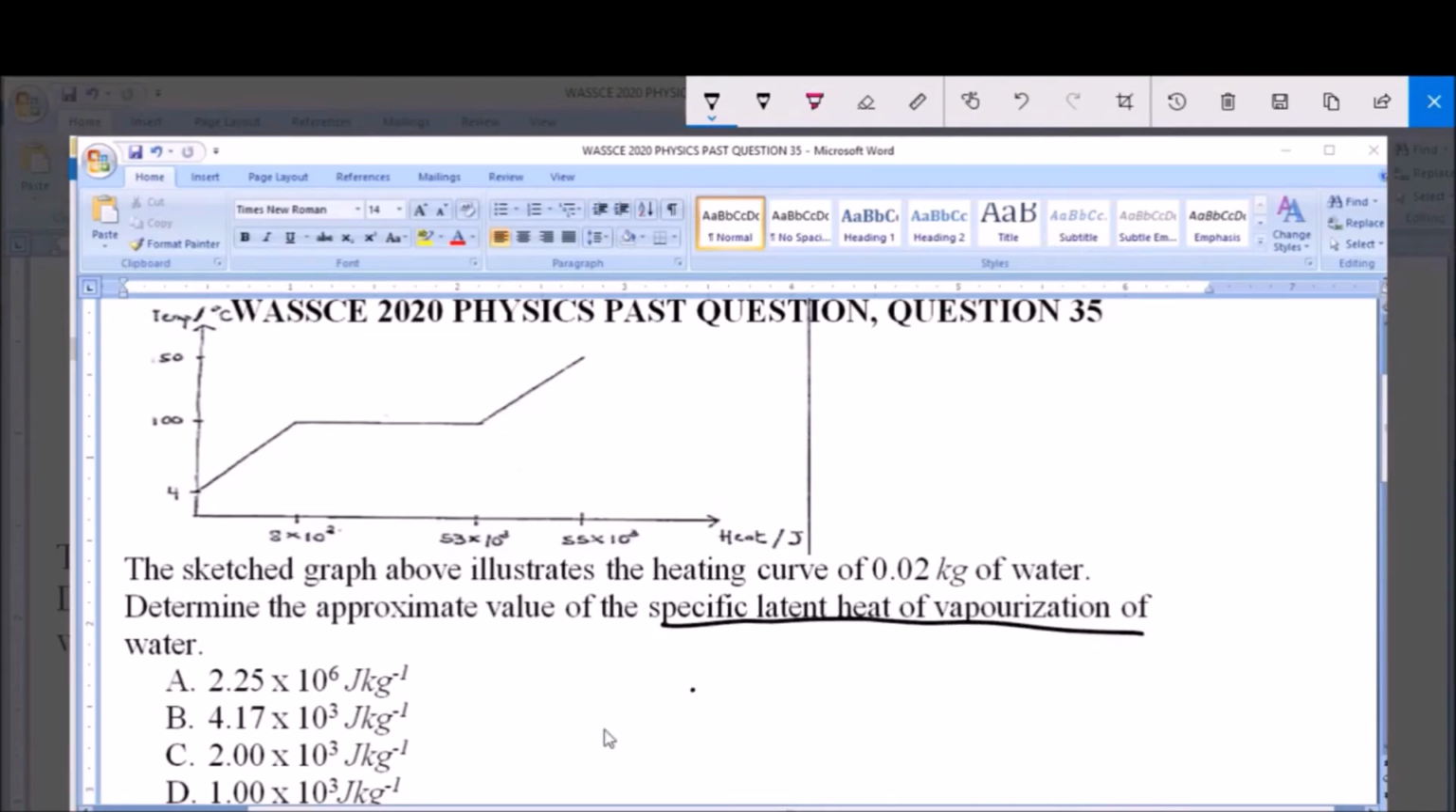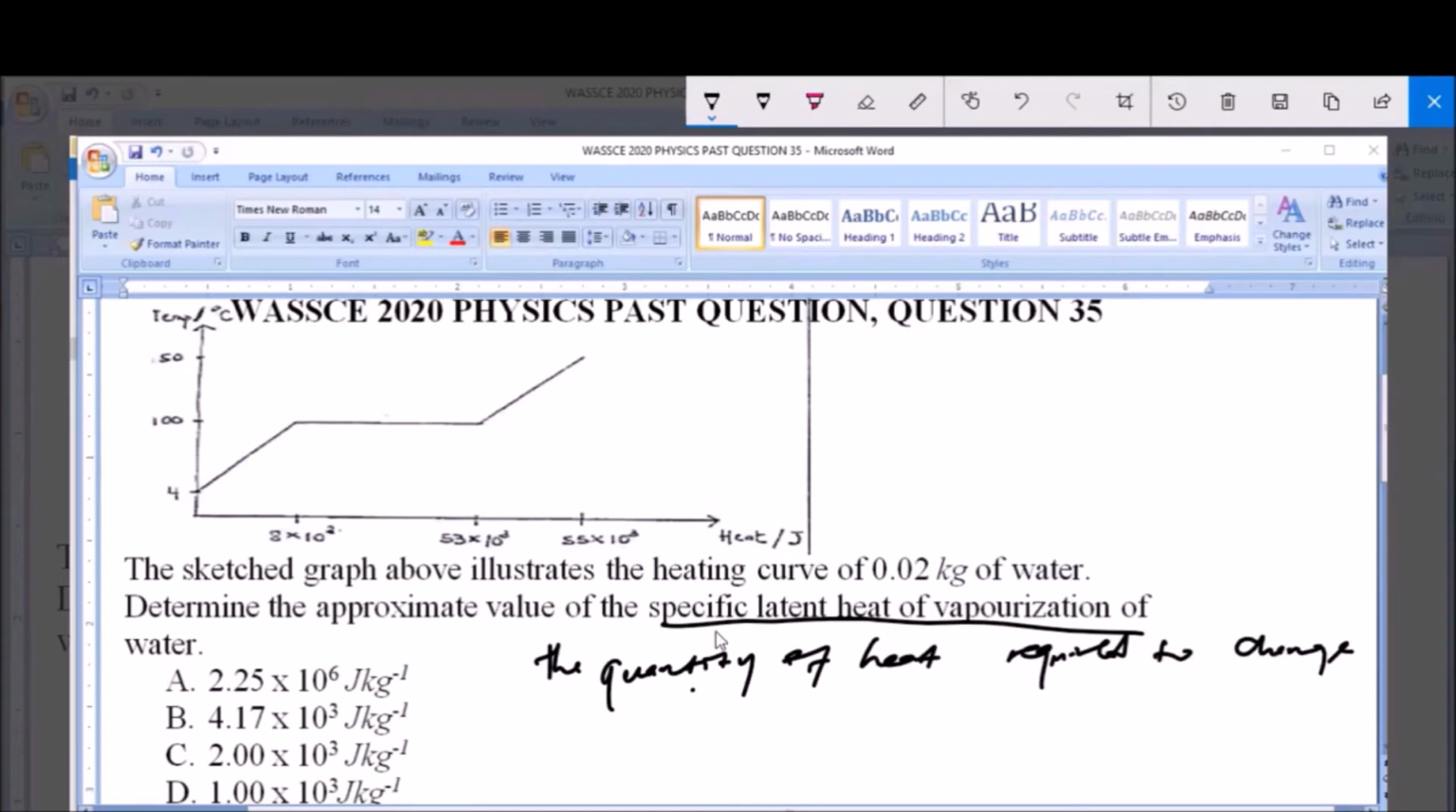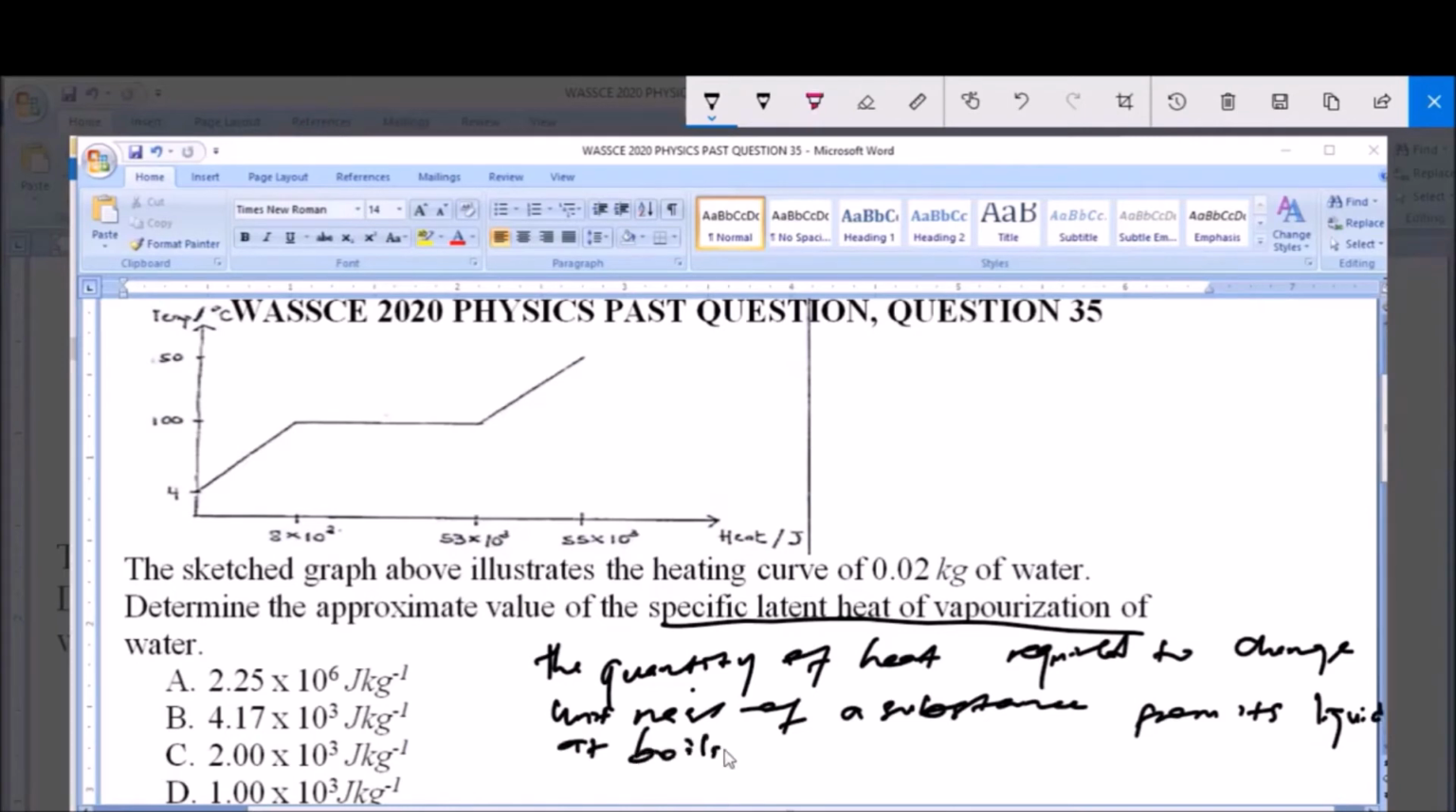Now, specific latent heat of vaporization is simply defined as the quantity of heat required to change unit mass of a substance from its liquid at boiling point to vapor without a change in temperature.